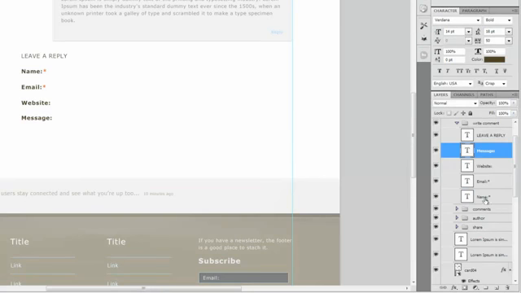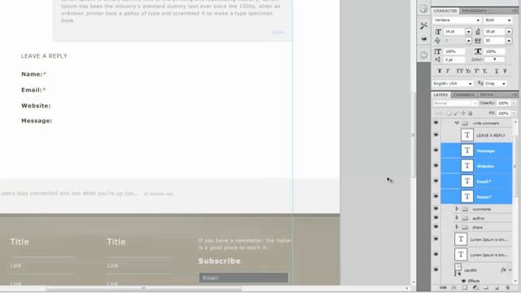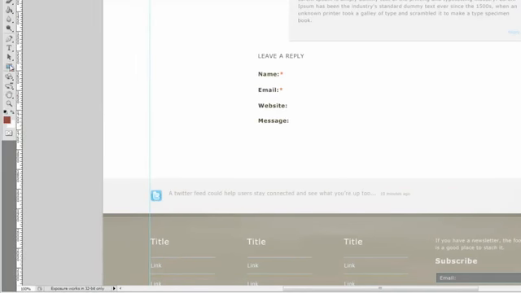Let's go ahead and select them all again and create some padding between the leave a reply title and the names here. Once that is done, the next thing we need to do is create our input box.